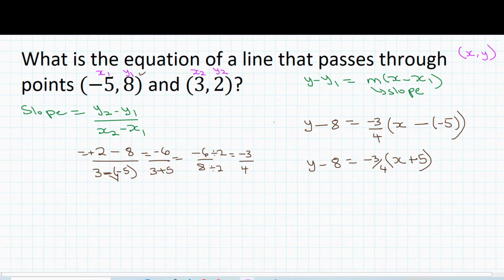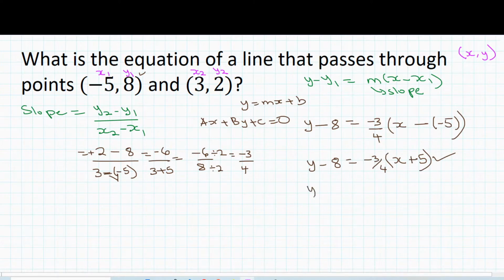Some questions will tell you to write it in the form y equal to mx plus b. Other questions may ask you to write it in the form ax plus by plus c equal to 0. So it all depends on the way the question is asked. This is correct. This is the correct answer. We can go further.